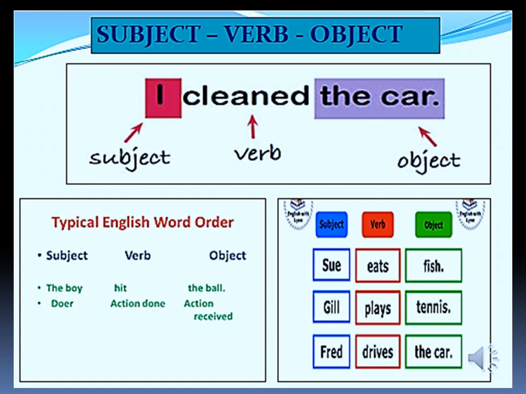The boy hit the ball. Who is doing the action? The boy. That's the subject. What is the action? Hitting something. That's the verb. Who is receiving the action? The ball. That's the object. I think you all are clear with it.